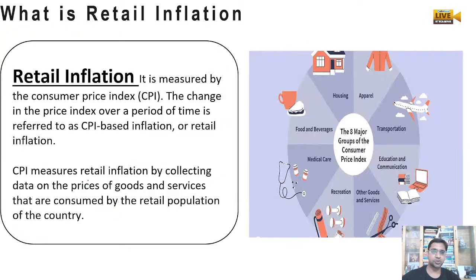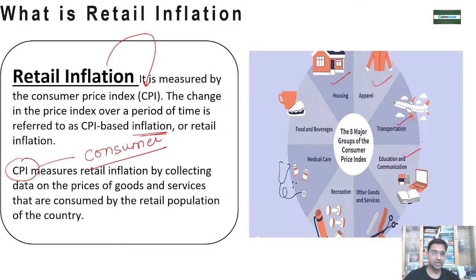Retail inflation is measured by the consumer price index. This is called CPI based inflation. Retail inflation covers the things consumers use: apparel, transportation, education, communication, goods and services, recreation, medical care, food and beverage. These are things of day-to-day use.